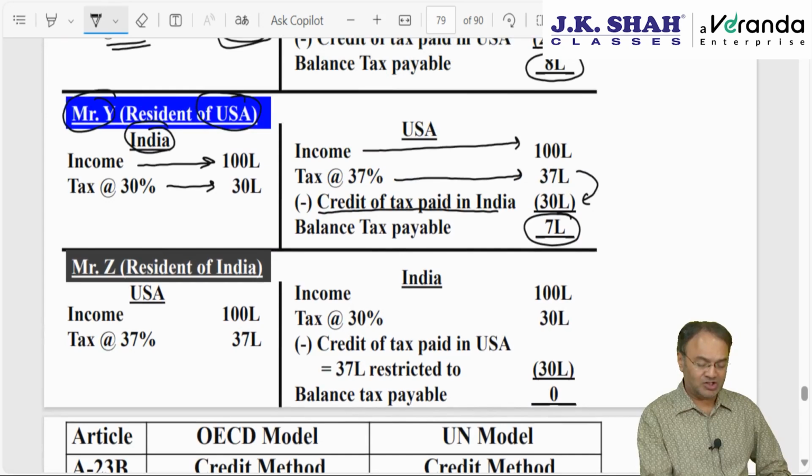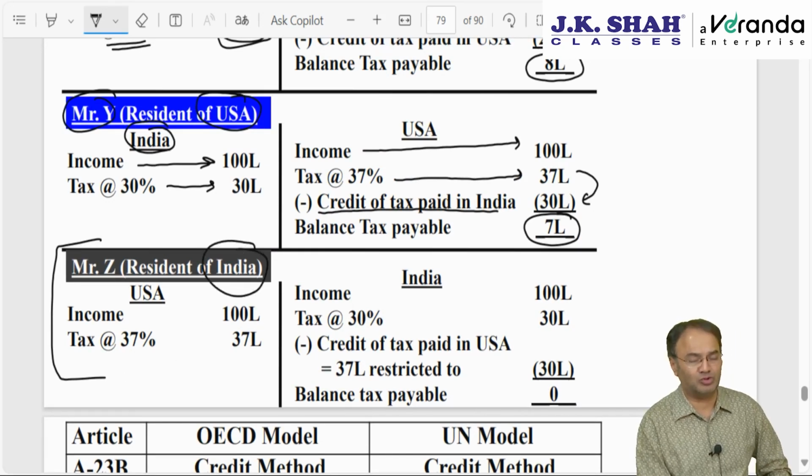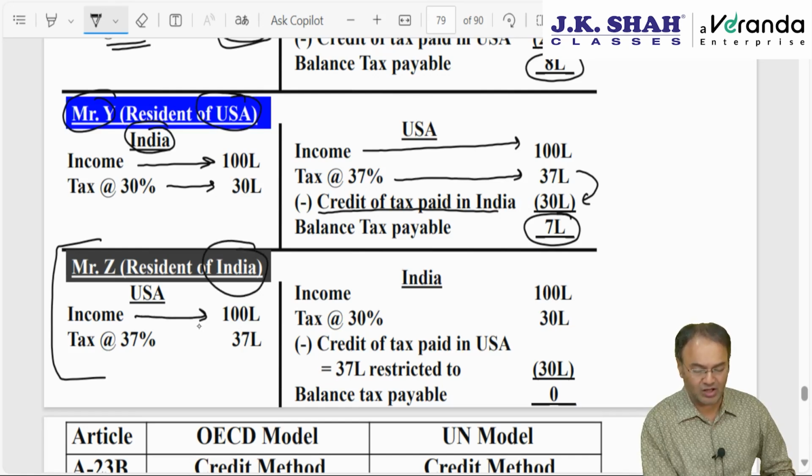However, real situation is this. Mr. Z, resident of India, try to put yourself in the position of Mr. Z. You earn income of 100 lakh from USA.